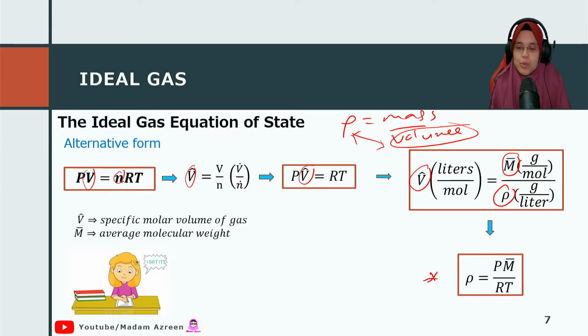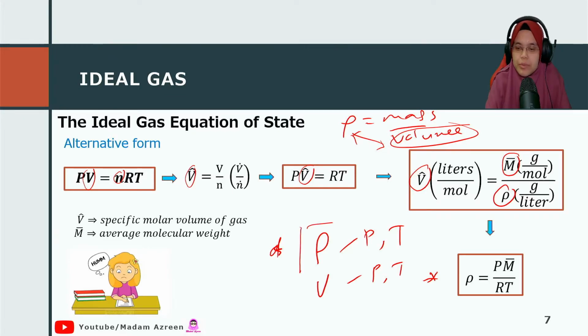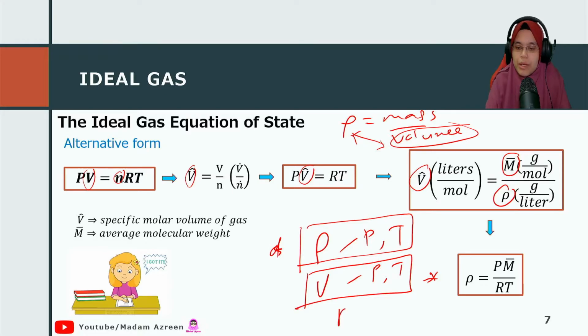Early in the video, I did mention density, which is rho, and volume. These two can be related to pressure and temperature based on the equation of state, PV equal to nRT. For the volume you can relate by PV equal to nRT, and for the density you can relate by using this equation.